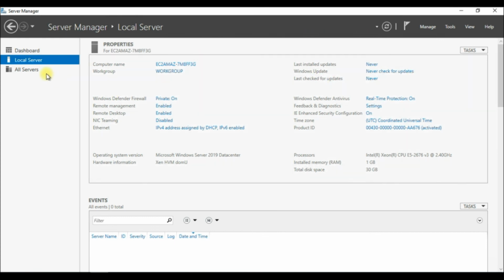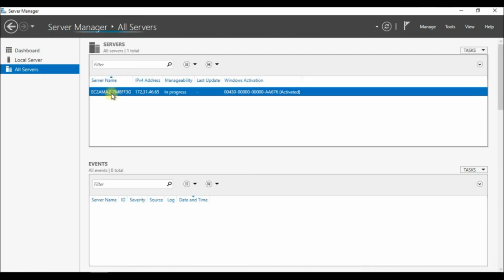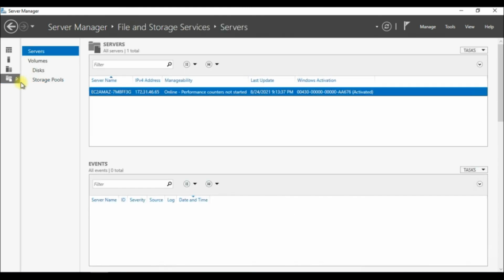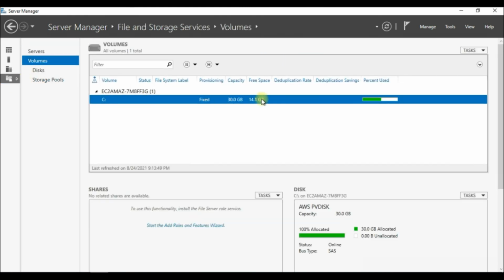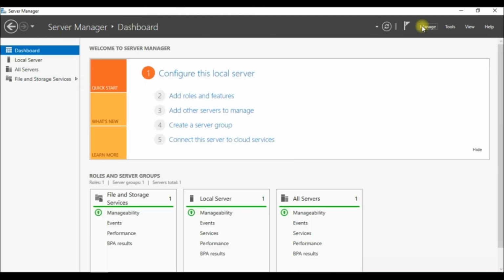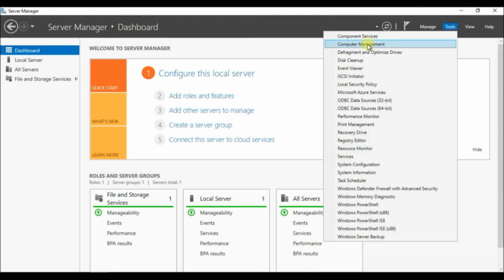You can get the details of all servers here. Once you install more than one instance, you can get all that information over here and even see all events below this. Under file and storage services, you can get the details about the volumes and disks. From the manage option, you can add roles and features, remove roles and features, add servers, and create server groups. From the tools option, you can get many more components and services to manage it.